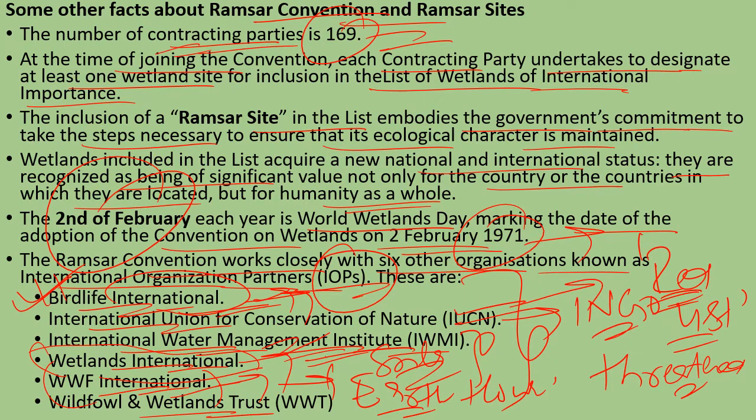All right. The sixth one, Wildfowl and Wetlands Trust, is a charity organization. It's a charity organization which is actually the initiative of the United Kingdom. It's also working in that direction. So it was all about the wetlands, and it was all which is important from the examination point of view.